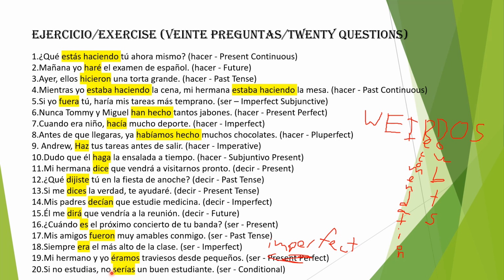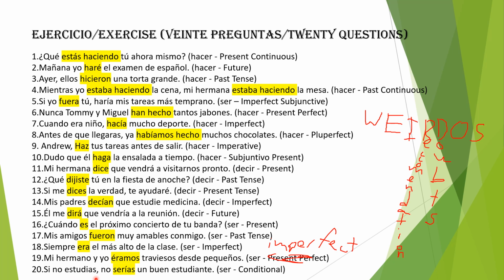Si no estudias, no serías un buen estudiante. If you don't study, you will not be a good student. We're using the conditional here, right? But we're not using the subjunctive again because this is not a hypothetical situation that happened in the past. We're going to use the normal present tense form of the verb, estudias, and not the imperfect subjunctive form.